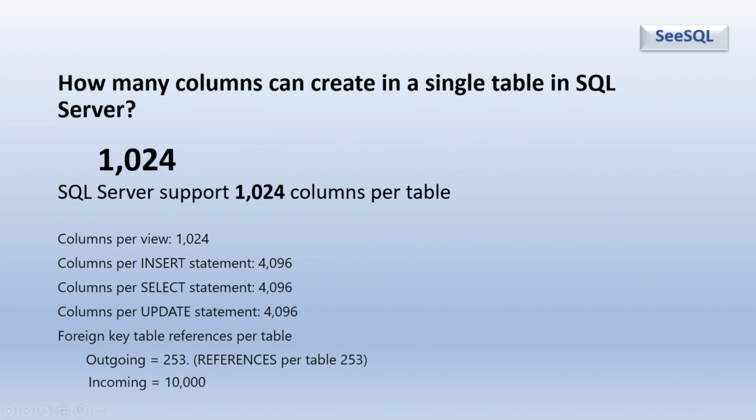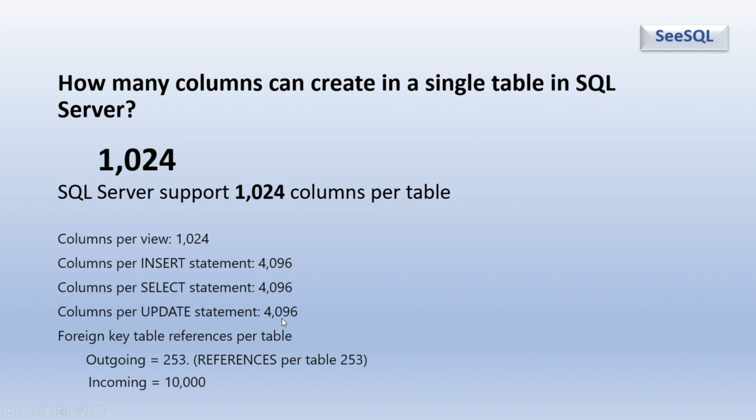And how many columns can be created in a single table in SQL Server? That is 1024. SQL Server supports up to 1024 columns per table. Also, in a view, columns per view is 1024. Columns per insert statement is 4096. Columns for select statement is 4096.